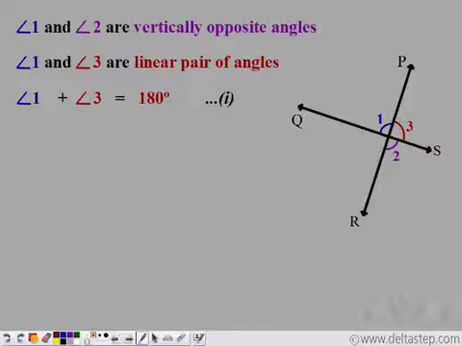Now, if we look at angle 2 and angle 3, angle 2 and angle 3 are also a linear pair of angles because they are adjacent and they lie on the same line. So, angle 2 plus 3 should also be 180 degrees.